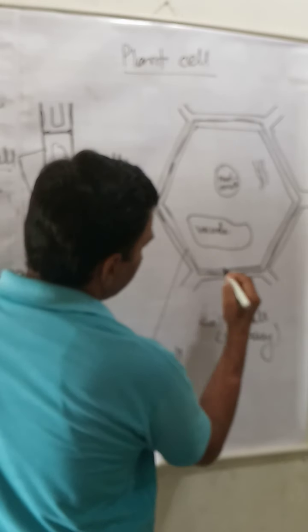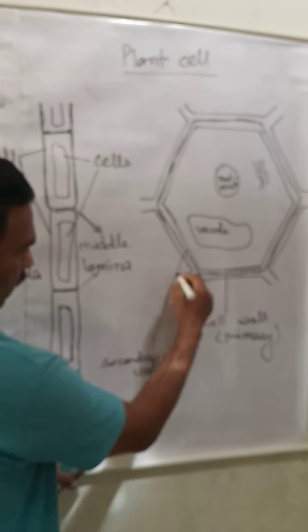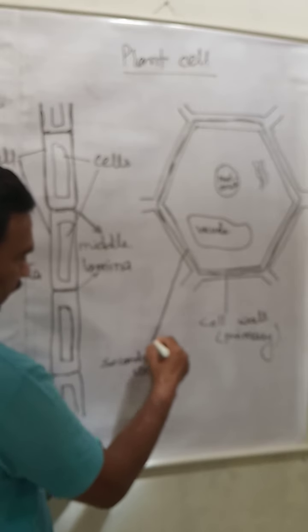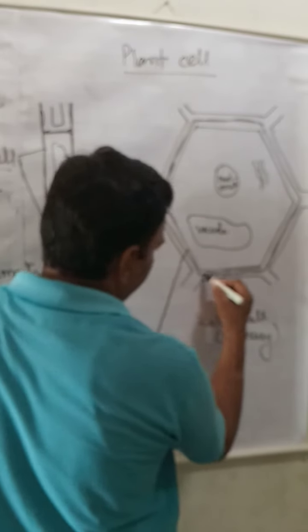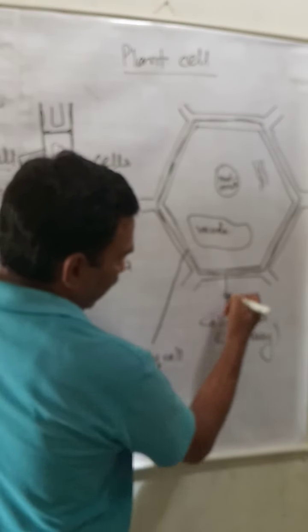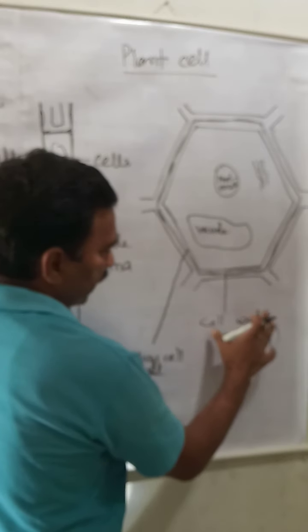Correct? This is called the secondary cell wall, the wall inside the primary cell wall. In case there are two walls, you will say primary cell wall. In case of a single wall, you will call it a single cell wall.